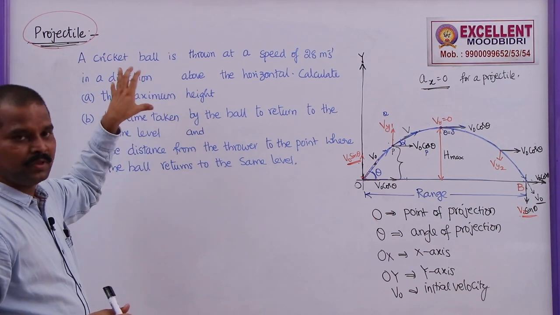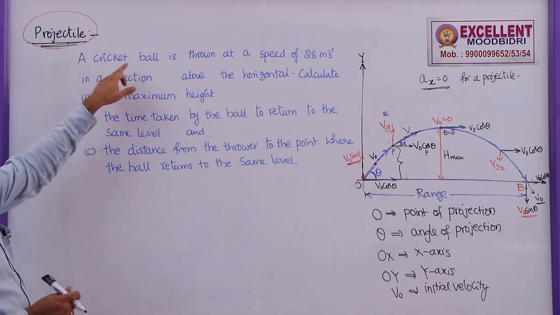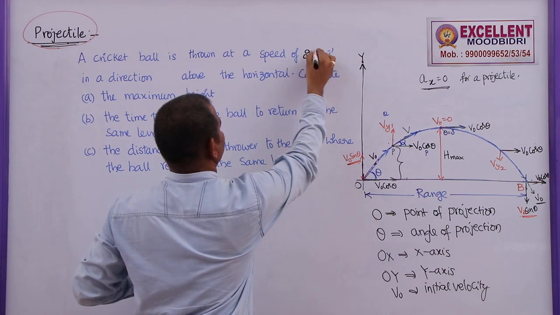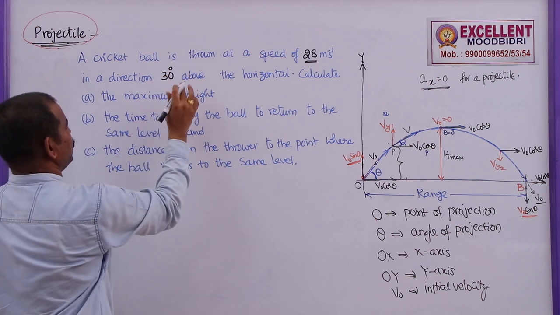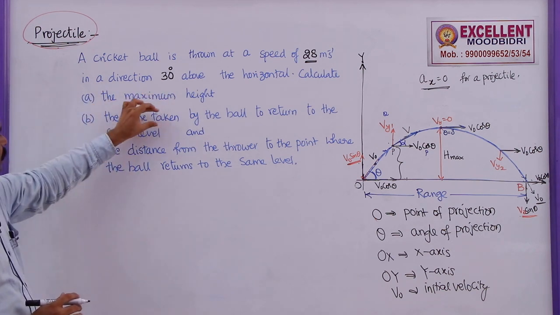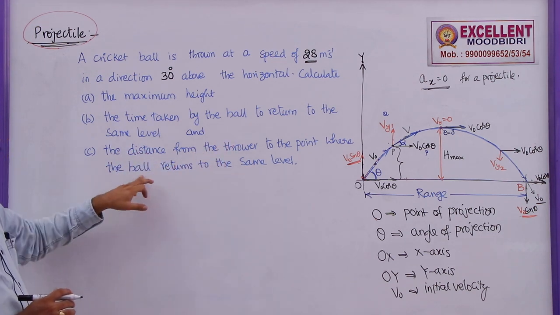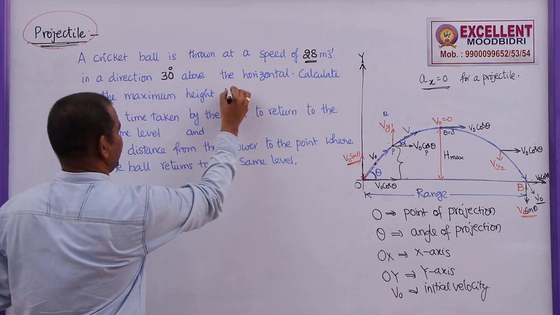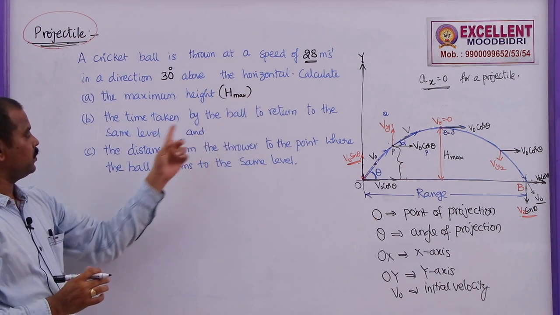See, this is one of the most important models in PUC. A cricket ball is thrown at a speed of 28 meter per second, in a direction 30 degrees above the horizontal. Calculate the maximum height, the time taken by the ball to return to the same level, and the distance from the thrower to the point where the ball returns to the same level. So what are they asking? They are asking to find the maximum height, that is H max, and the time taken by the ball to return to the same level.